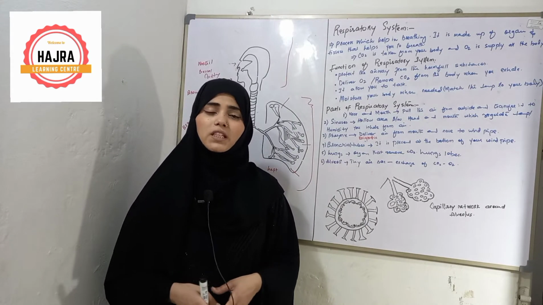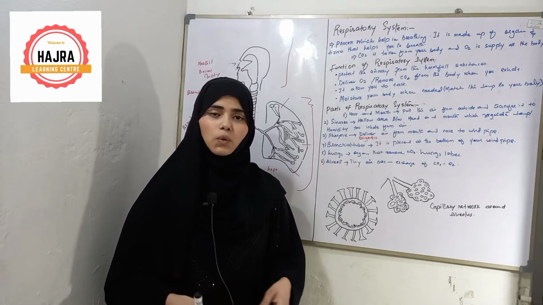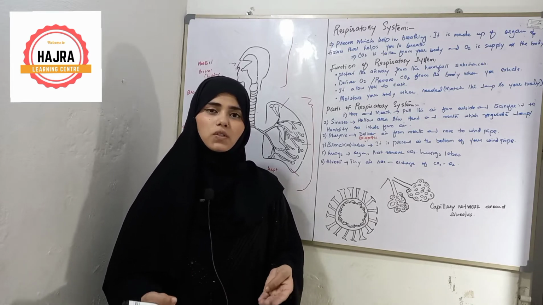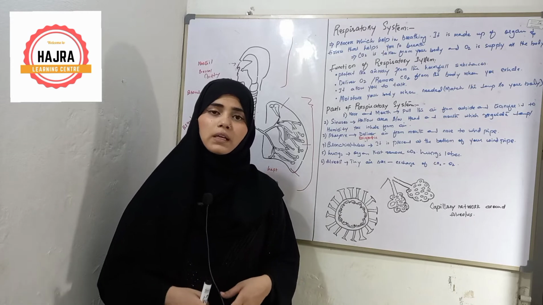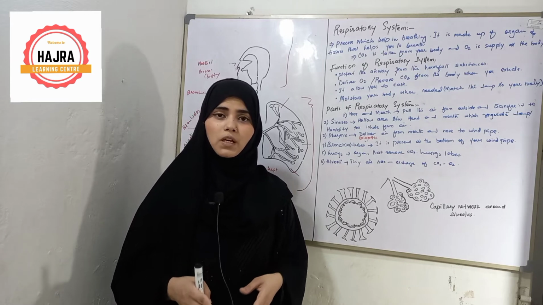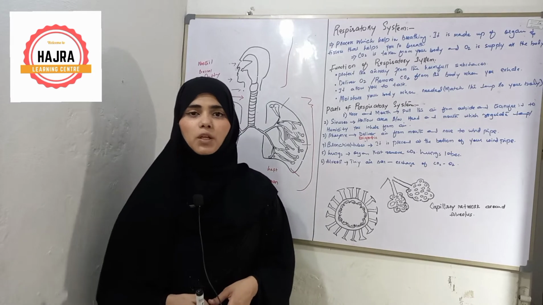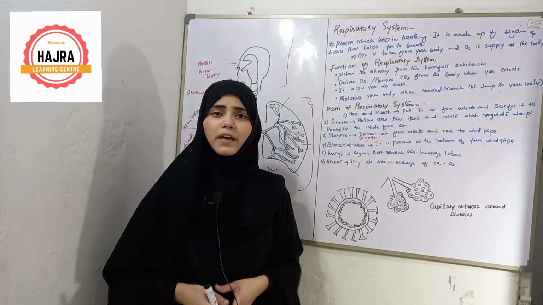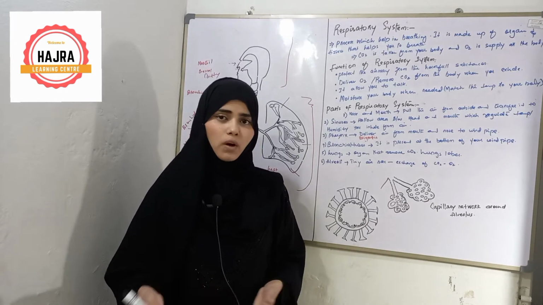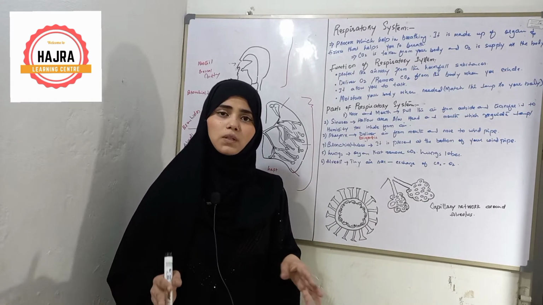First of all we will look at the definition of respiratory system. Respiratory system is the breathing process in which carbon dioxide is removed from our body by exhalation and oxygen gas is entered into our body in inhalation. This respiratory system is made up of organs and tissues. Both work together and perform the breathing process. Whatever we do, wherever we go, it always works. Even when we are sleeping, walking, or eating food, whatever type of activity we do, it always works.